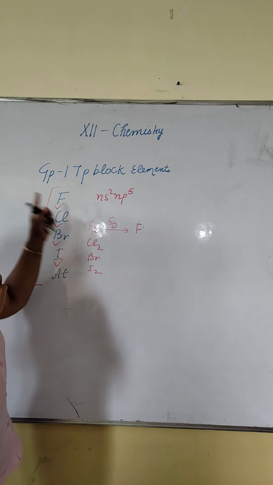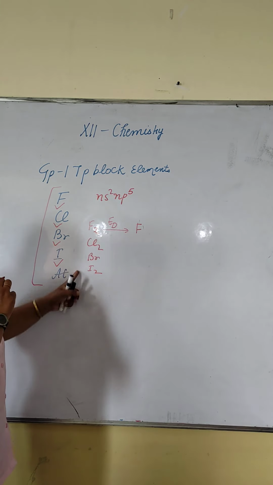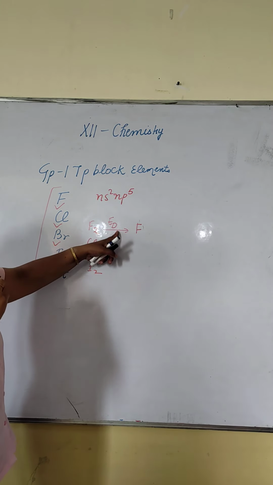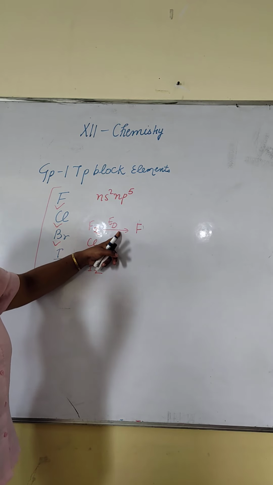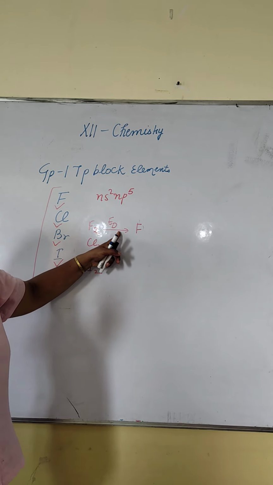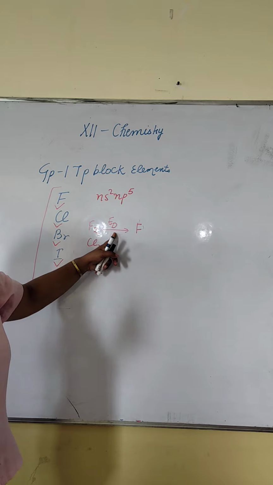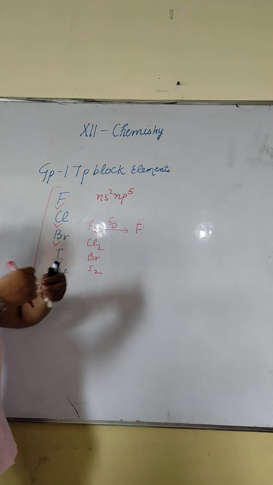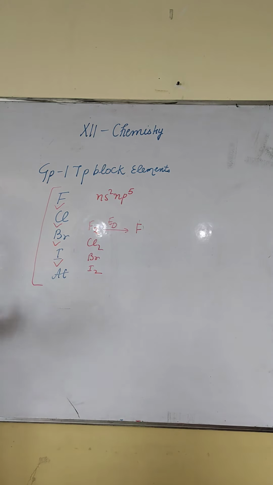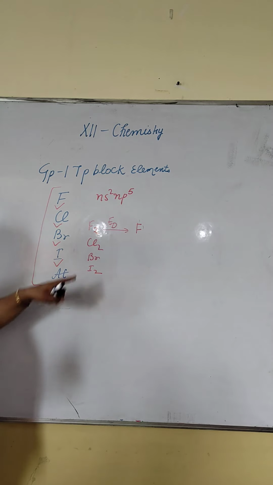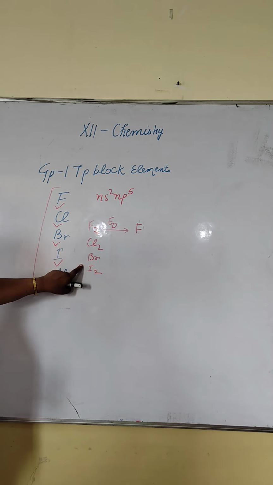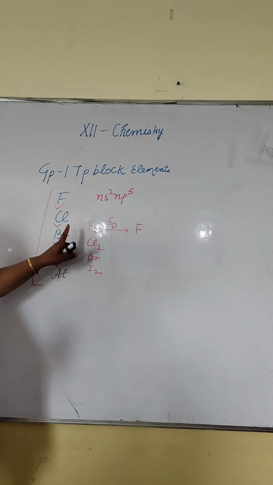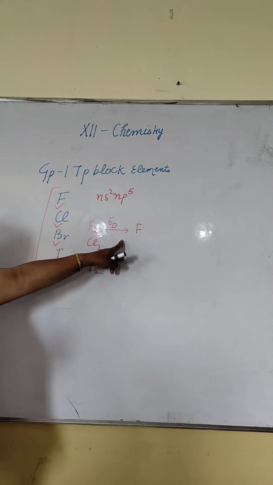See, in this we require energy. Out of all these, its bond dissociation energy is less. I already told you, exceptional case. Because of its small size, interelectronic repulsion, its bond is weak. So its bond dissociation energy is less than chlorine and bromine. Fine. So it easily breaks to form this.